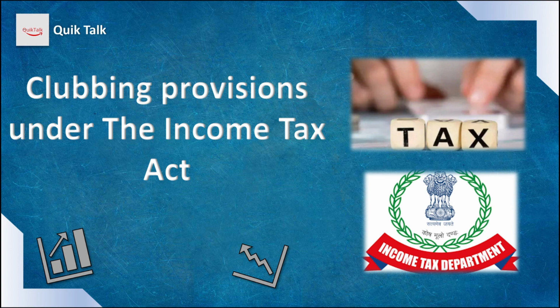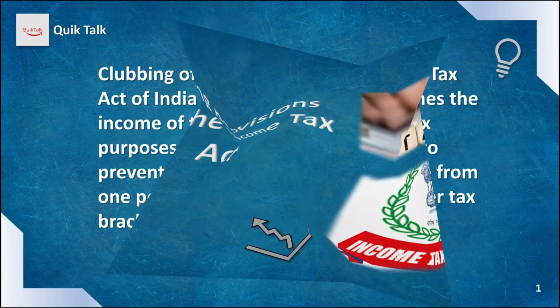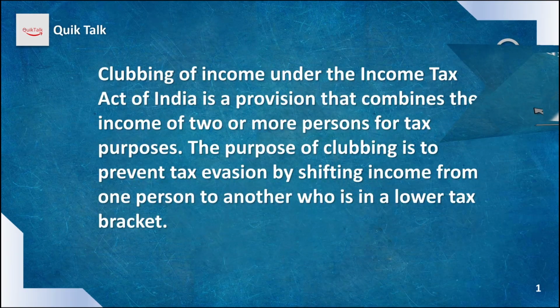In today's video, we are going to discuss the clubbing provision under the Income Tax Act. So let's begin. Clubbing of income under the Income Tax Act of India is a provision that combines the income of two or more persons for tax purposes. The purpose of clubbing is to prevent tax evasion by shifting income from one person to another who is in a lower tax bracket. For example, there are two persons who are husband and wife, A and B.